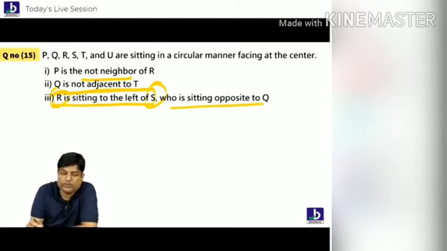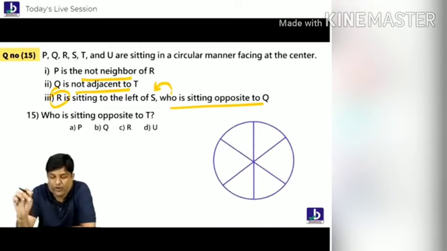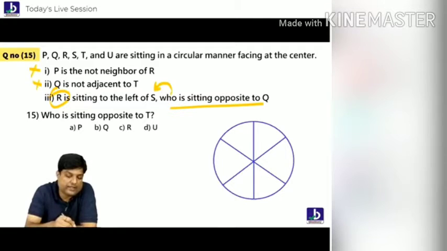Following. Who is opposite to Q? You all know that. Who is opposite to Q? S. Following everybody. Let me just try to show you this question, everybody. As you all know, the first statement is not good, the second is uncertain, the third one is good.